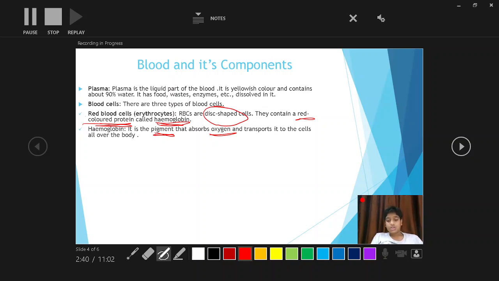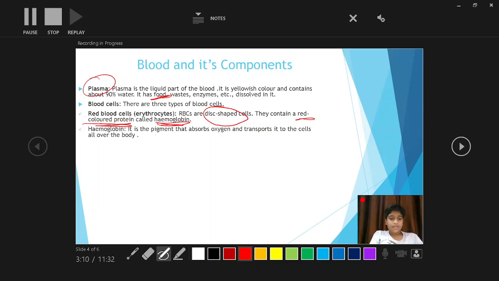So whenever there is a question, name the component which transports food to the cells, the answer is plasma. And the other question that can come in the exam, name the component of the blood which absorbs oxygen and transports it to the cells, the answer is hemoglobin.